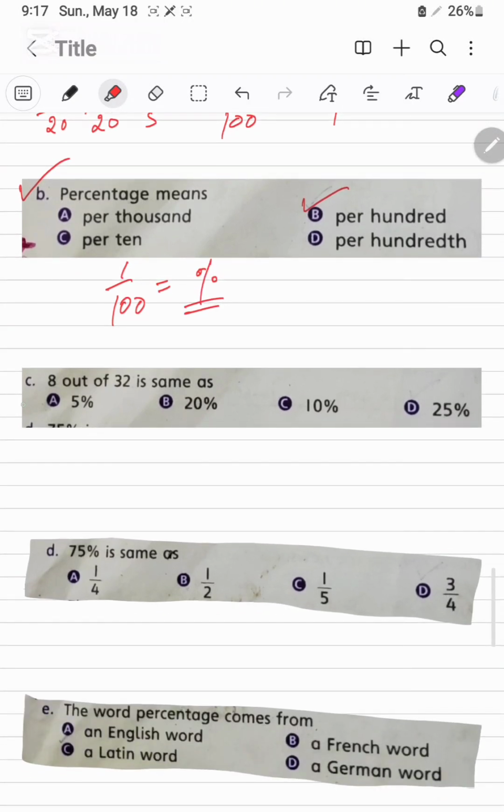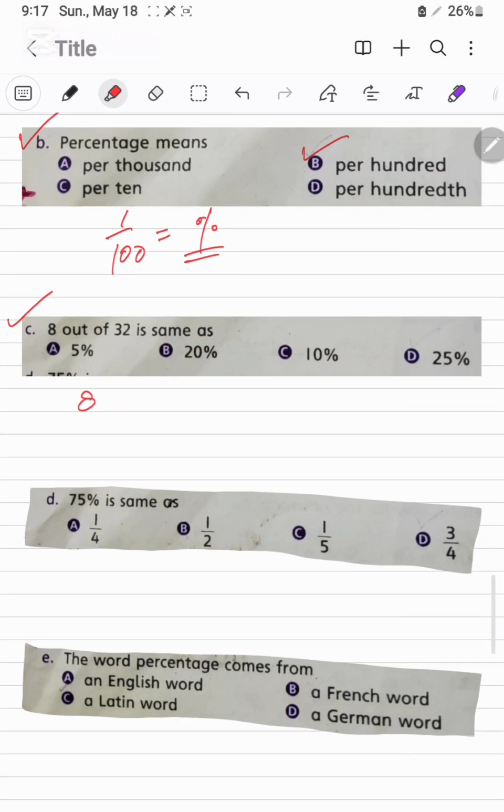For the C part, question C: 8 out of 32 is. 8 divided by 32 and multiplied by 100. Now we will simplify this one. 8 ones are 8, 8 fours are 32. 1 over 4 into 100.